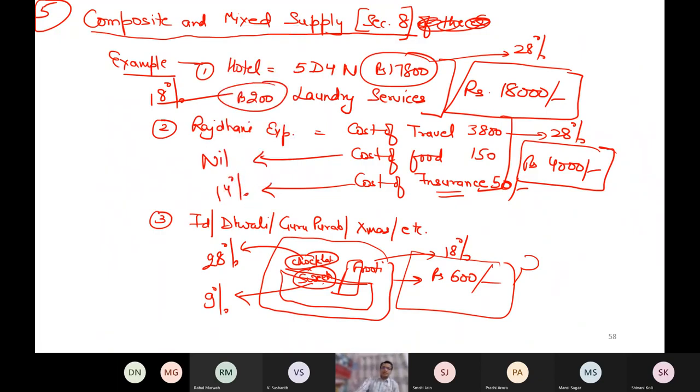So are you getting a sense of the problem which I am raising? That when you have more than one supply of goods or services in a bundle, then there is a problem of tax rate, especially when that mixed component is having different tax rates. Is the issue clear which I am raising?